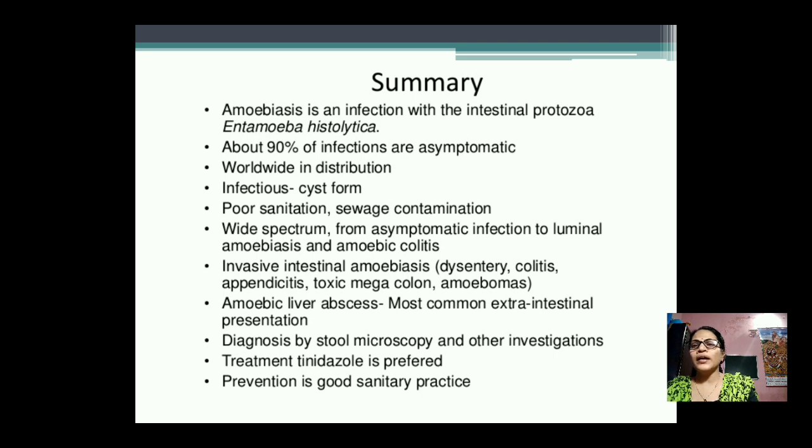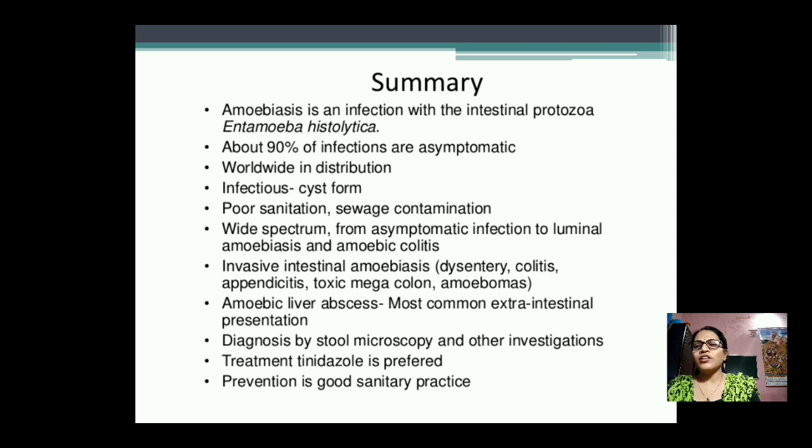It is worldwide in distribution. Then the cyst is produced by Entamoeba histolytica, and that cyst is mostly dangerous. Poor sanitation and sewage contamination are the main routes of infection with this protozoa.